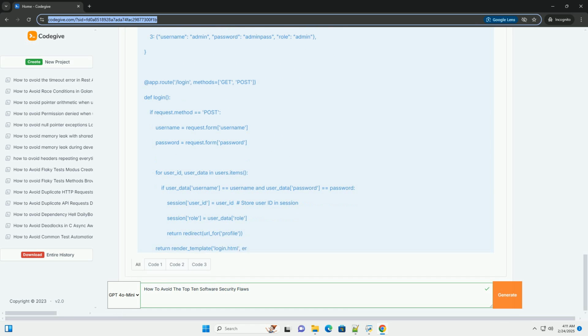Encrypt sensitive data at rest. Encrypt sensitive data stored in databases, files, or other storage mediums. Encrypt sensitive data in transit. Use HTTPS, TLS/SSL, for all communication between the client and the server. Secure key management. Protect cryptographic keys. Use hardware security modules, HSMs, or key management systems, KMS, for storing and managing keys.